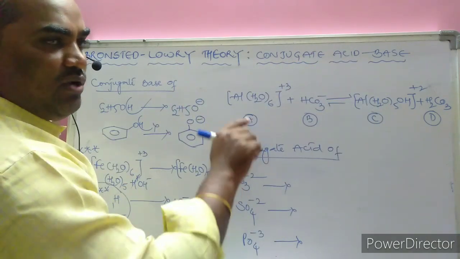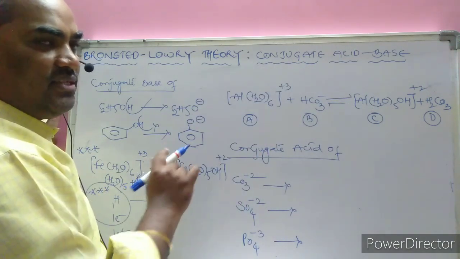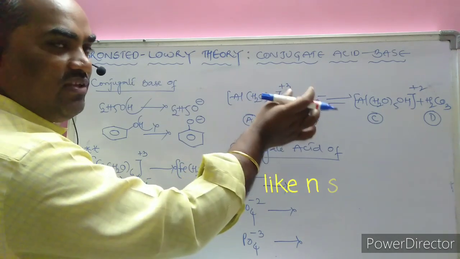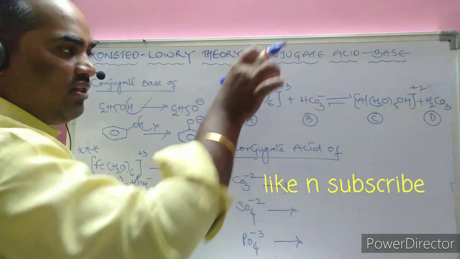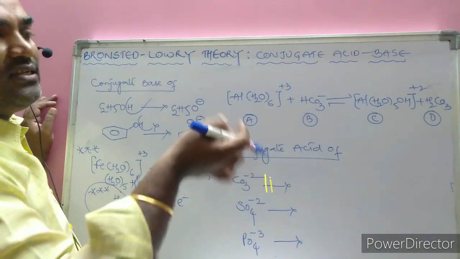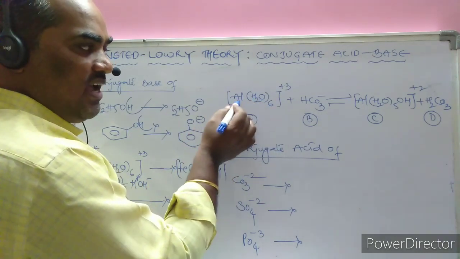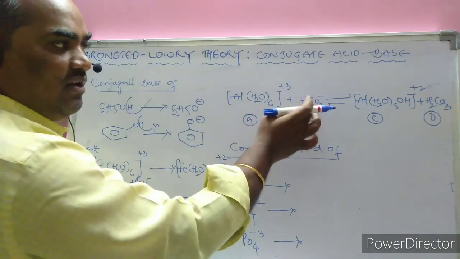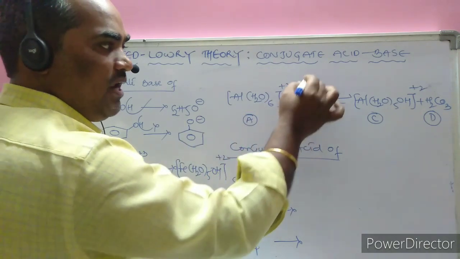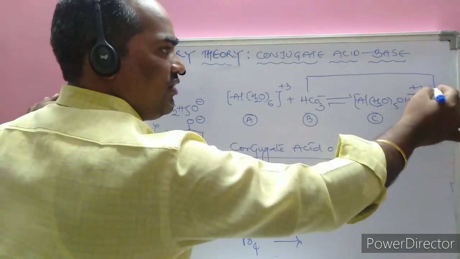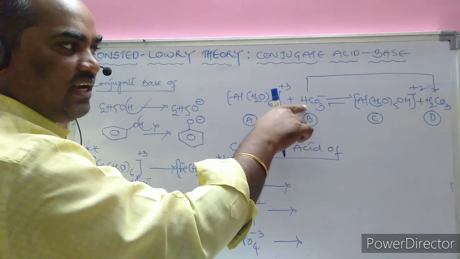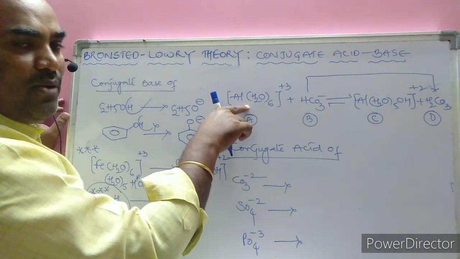Then here I need to identify which one is the acid and which one is the base. A question was previously asked by giving this example, ABCD: the conjugate acid-base pairs are. What happens here? Al(H2O)6 3 plus, the hexaaqua aluminium 3 ion, is given, and the bicarbonate ion. The bicarbonate ion gets converted into carbonic acid, meaning it accepted a proton from this complex.